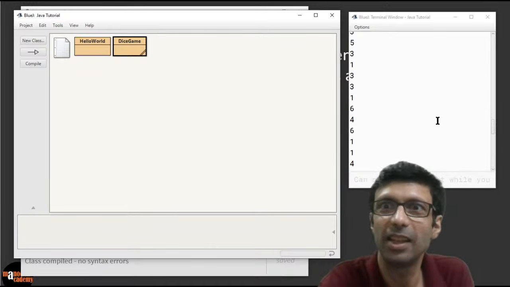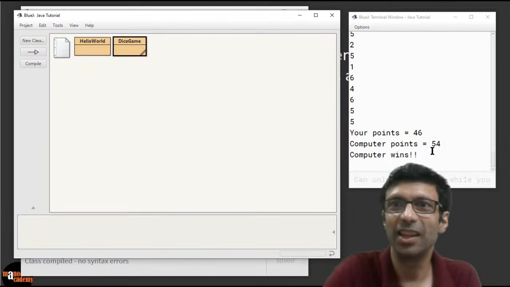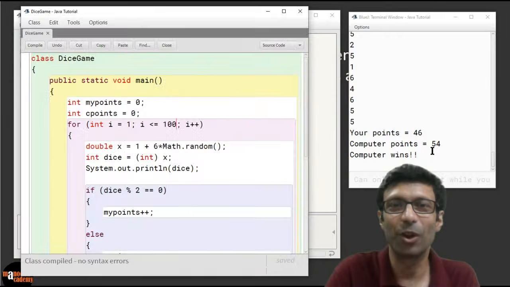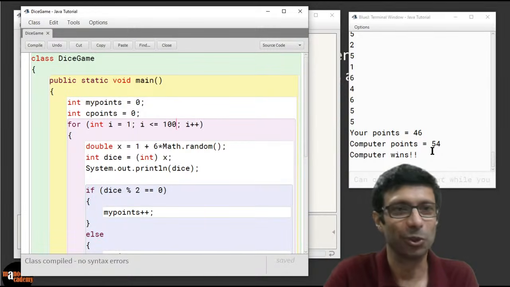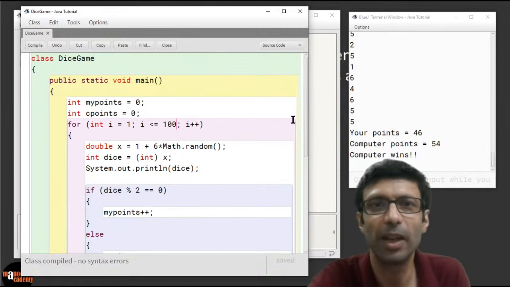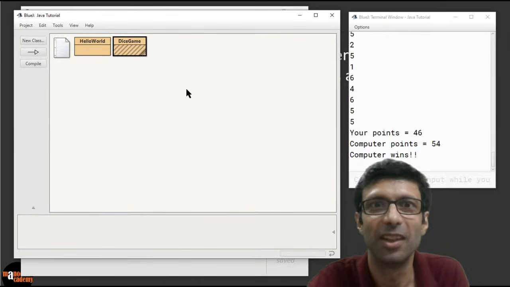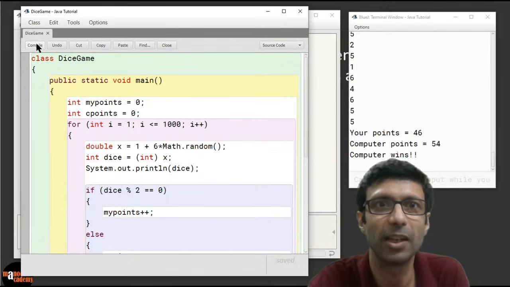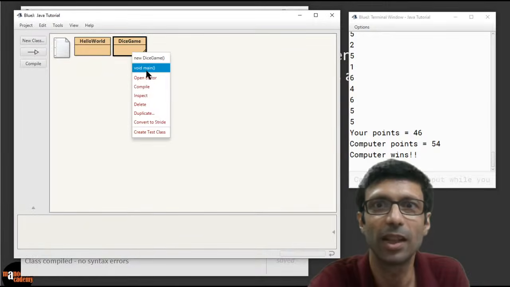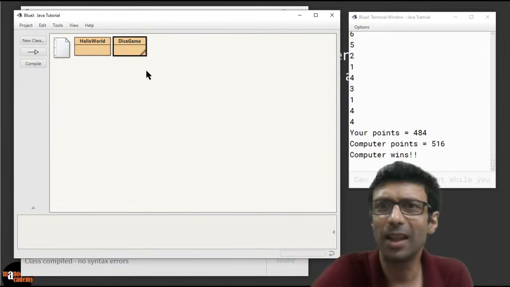If you scroll up, there are so many numbers. I'm scrolling it here for you, but we're going to look at the final points, and you can see your points is 46, computer points is 54. So the computer wins. Yes, you can play it even 1,000 times, right? So we can do 1,000 here, whatever value you want. Just again, don't forget to compile it. So we hit the compile here. Let's run the game. And this time again, the computer wins.